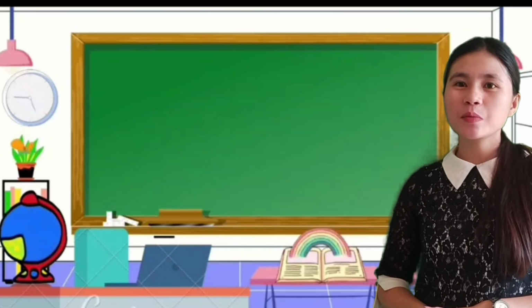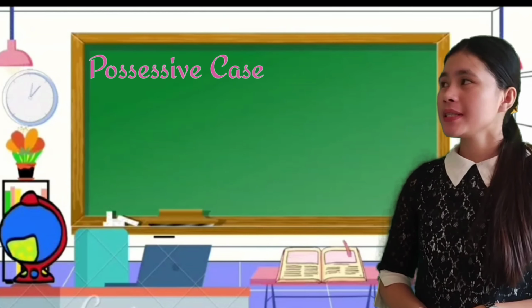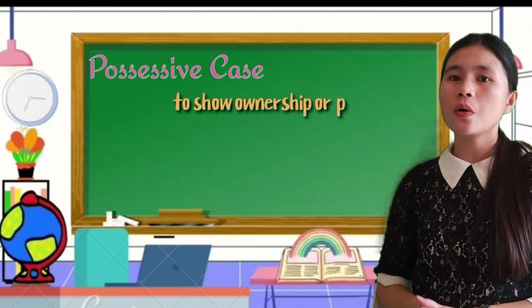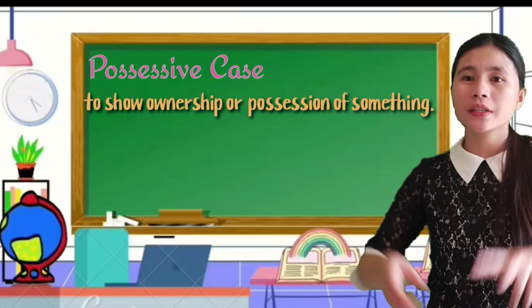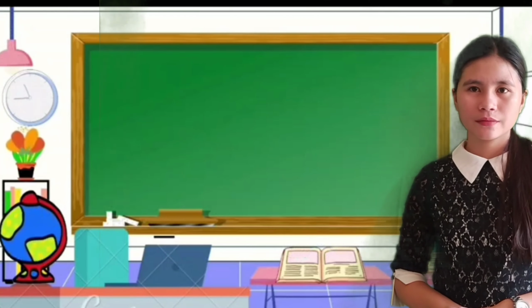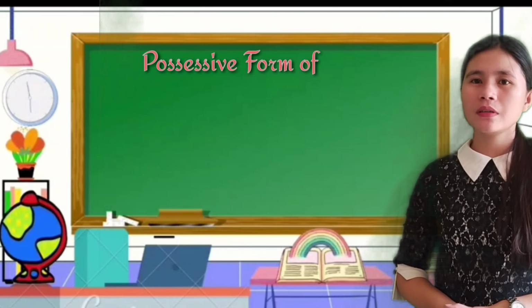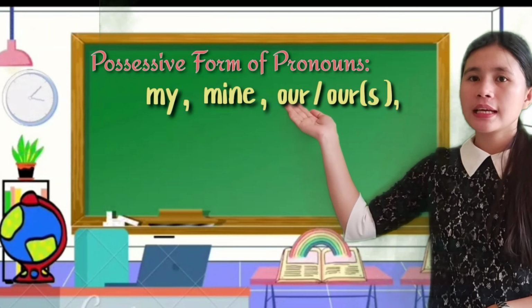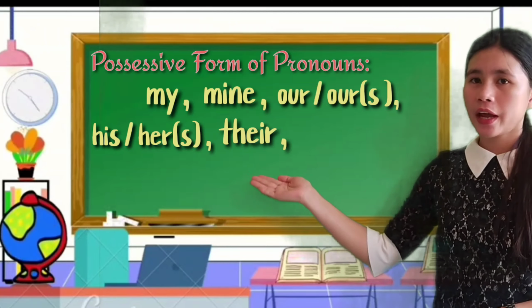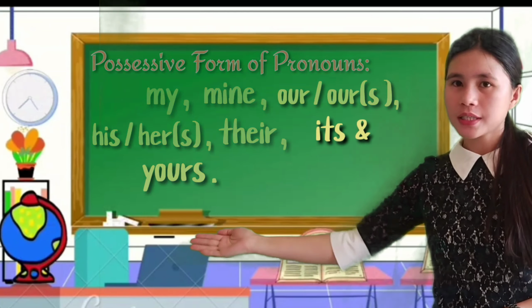And now, let us move on to possessive case. Possessive case is used to show ownership or possession of something. Take note about the word ownership. The possessive form pronouns are mine, our or ours, his or hers, their, its, and yours.